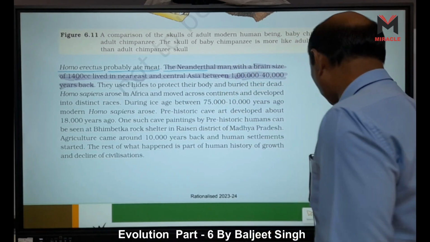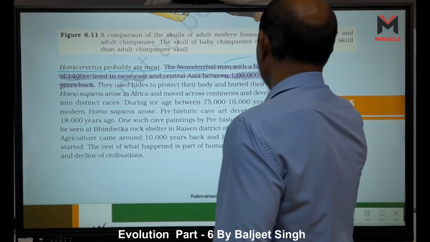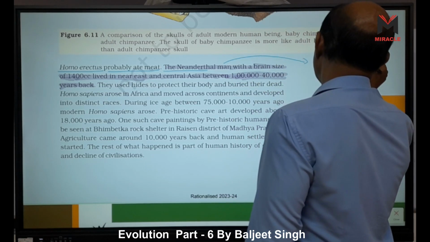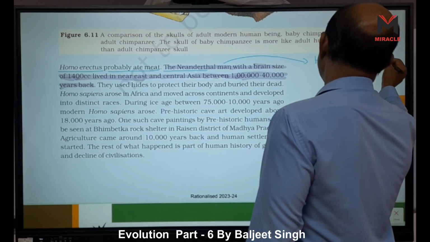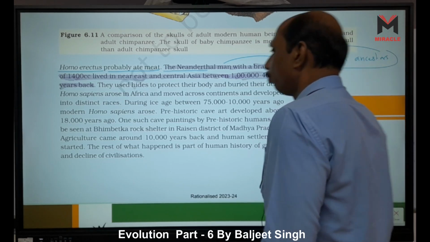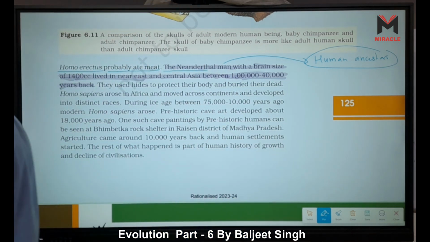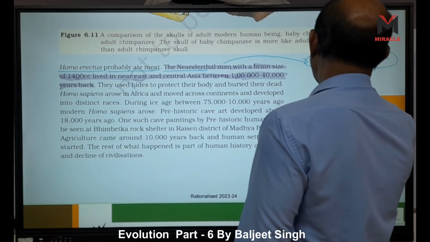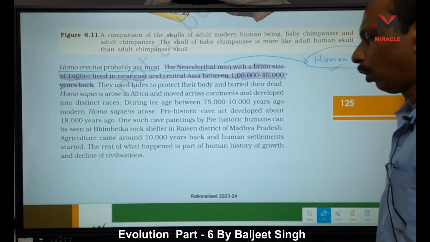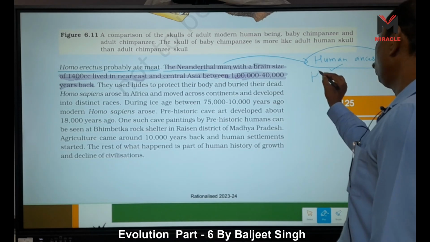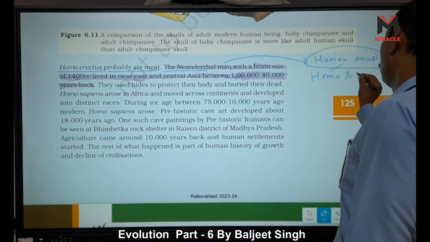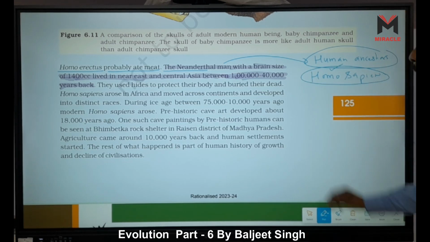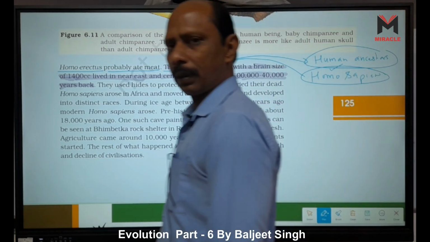This Neanderthal man is coming into human ancestor, modern human ancestor, right. And they belong to Homo sapiens. Why do I call them nearest to modern Homo sapiens? Because they come into Homo sapiens.